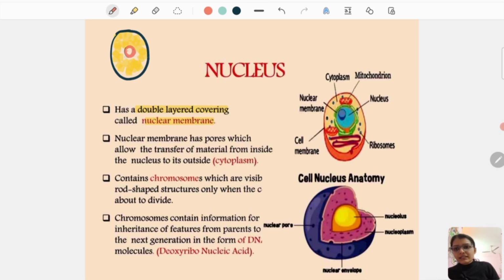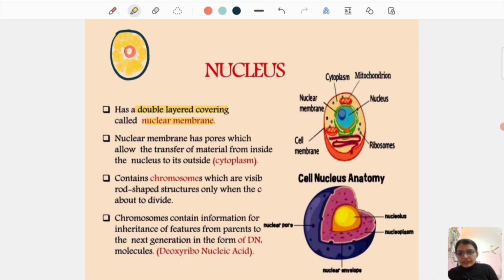It separates it from the outside cytoplasm, just like our cell membrane used to. The pores allow the transfer of material from the cytoplasm into the nucleus or from the nucleus into the cytoplasm.